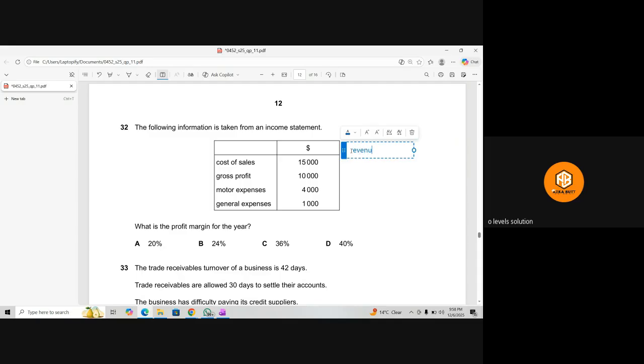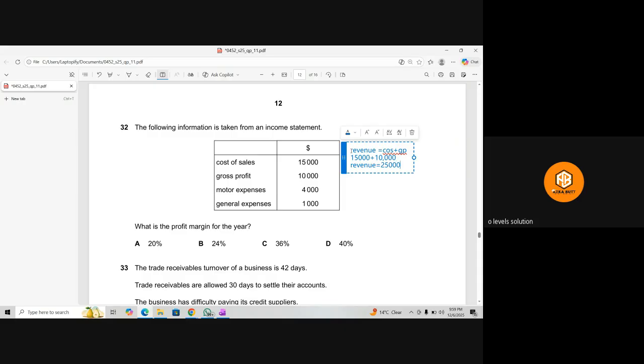Revenue will be equal to, first of all, we want to find out the revenue as well, cost of sale plus GP. We know cost of sale is 15,000 and plus GP is 10,000. So it means that the revenue is equal to 25,000.